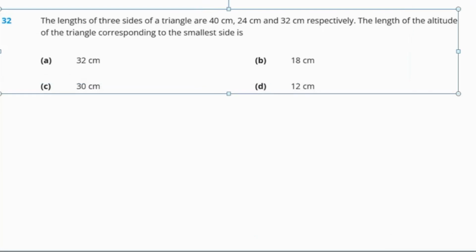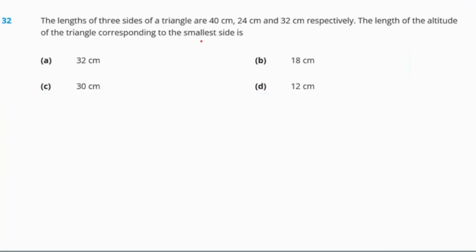Next question: the lengths of the three sides of a triangle are 40 centimeter, 24 centimeter, and 32 centimeter. The length of the altitude of the triangle corresponding to the smallest side will be? Suppose this is the triangle and the lengths are given to us. The smallest side is 24 centimeter, so we need to figure out the length of this altitude. So how can we solve this question?